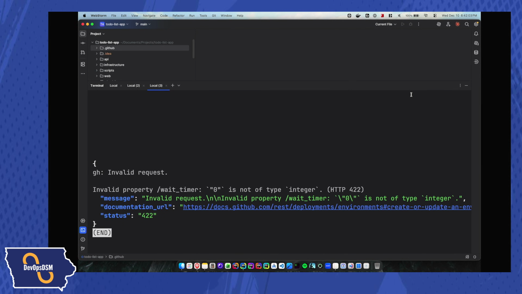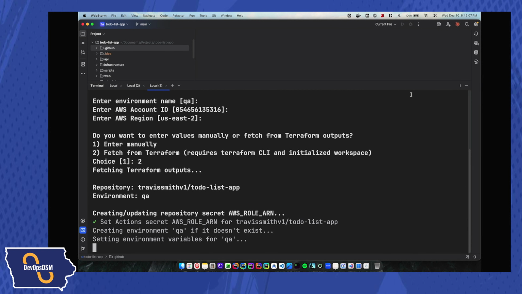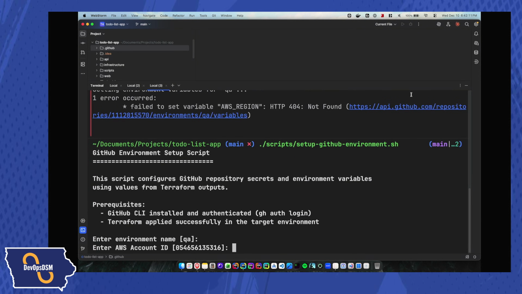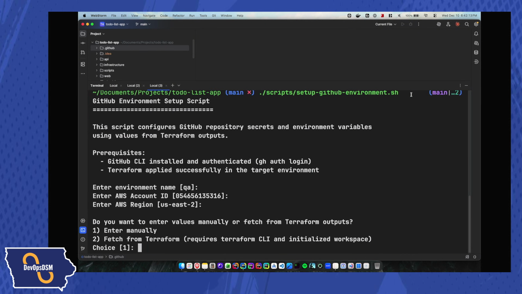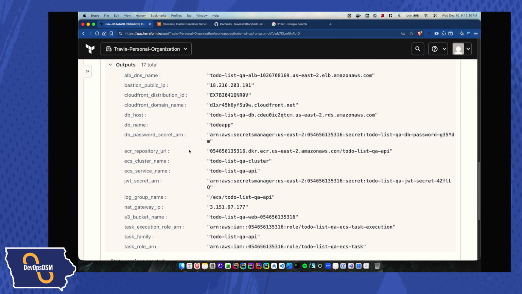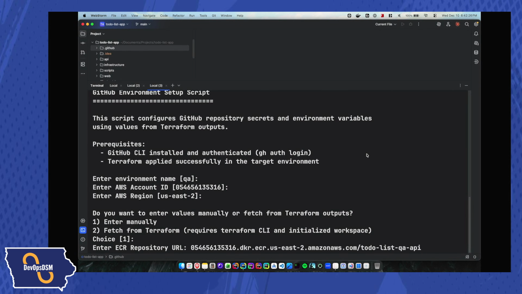Okay, so inbound request. Okay, let's go back. Let's try that again, and let's just enter it manually this time and see. We might need to. Let's see. Okay, yeah, there we go. ECR repository URL. So I'm going to go ahead and just go back here and see if we can find the URL. And this is a lot of manual copy and paste. I haven't really found a good way to do this.